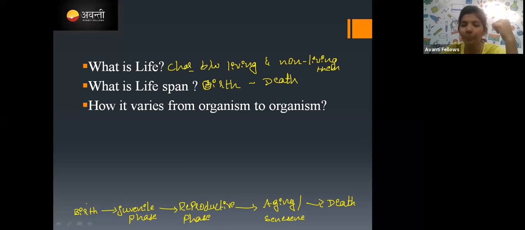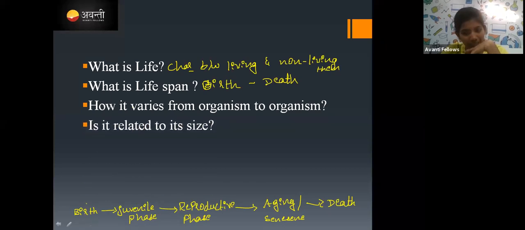Yes, Ananya. And is it related to size? Each and every organism has a different lifespan, right? Is it related to size? No, yes, very good. Whether the organism is large or small, it is not going to depend on the size. Lifespan depends on their metabolic activities.